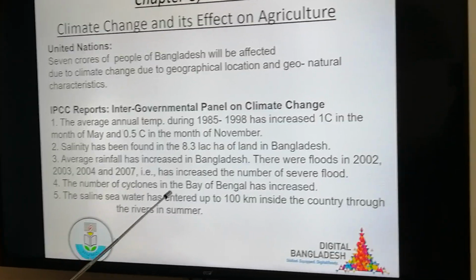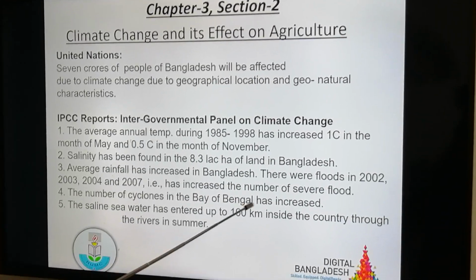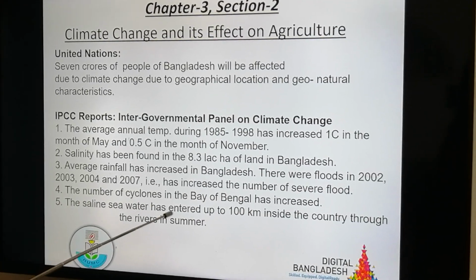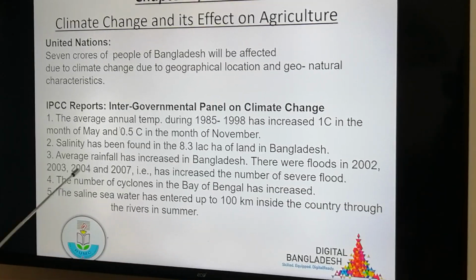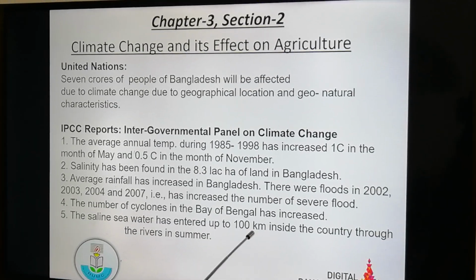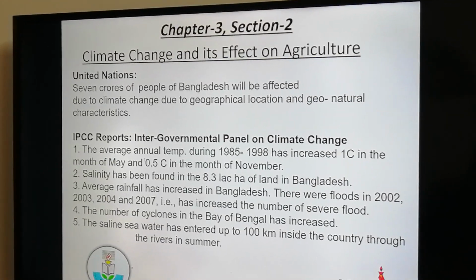That means flood increased. The number of severe floods has increased. The number of cyclones in the Bay of Bengal has increased. The saline seawater has entered up to 100 kilometers inside the country through the rivers in summer.